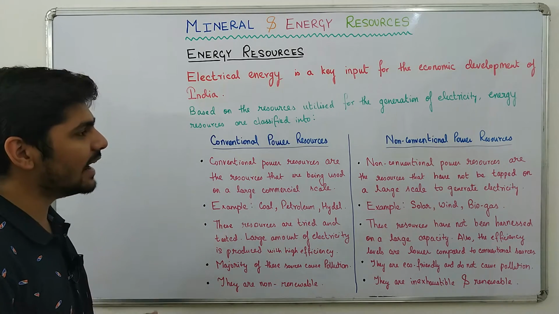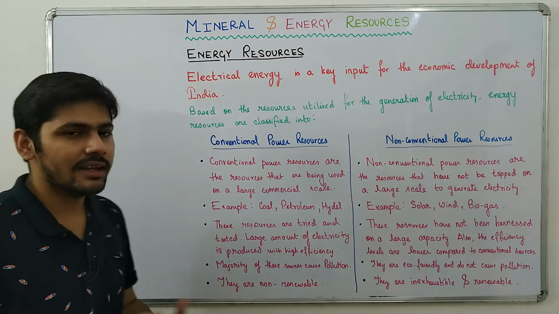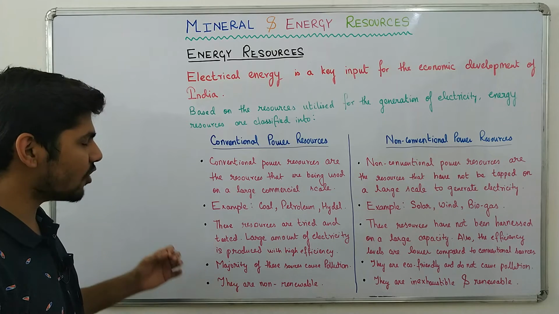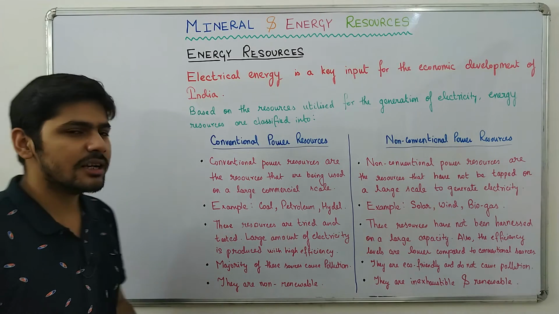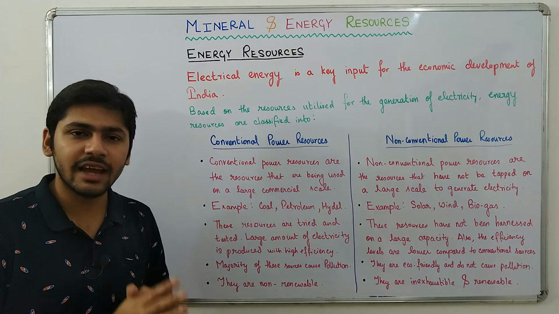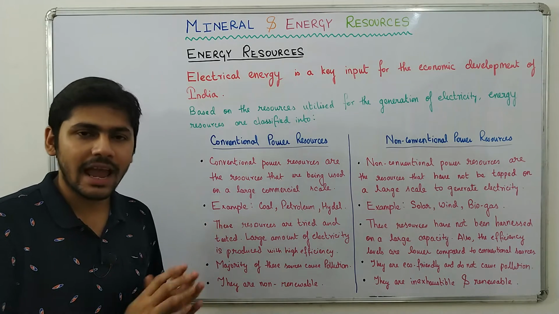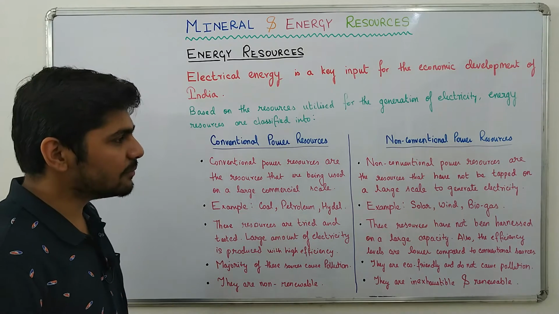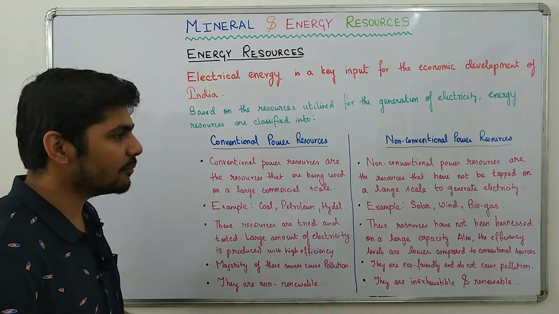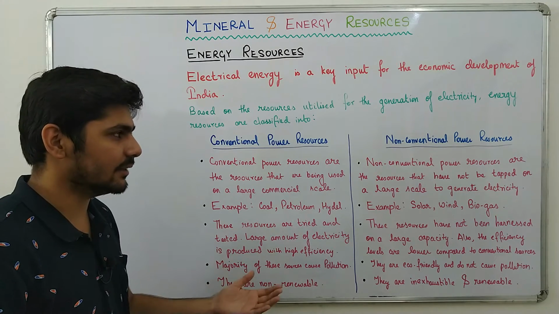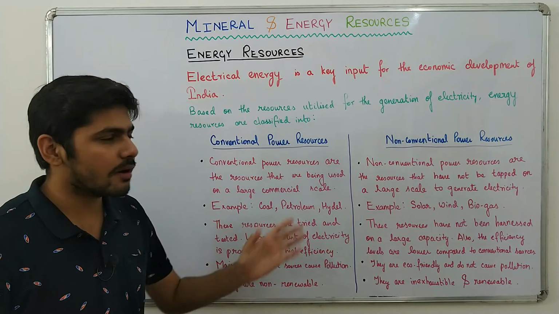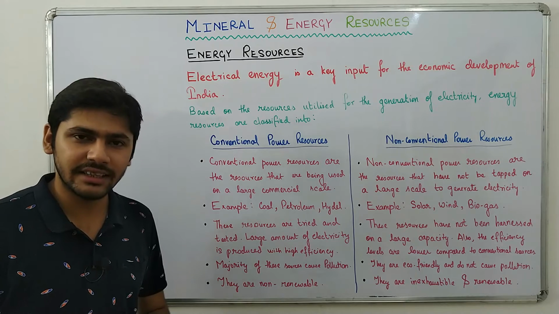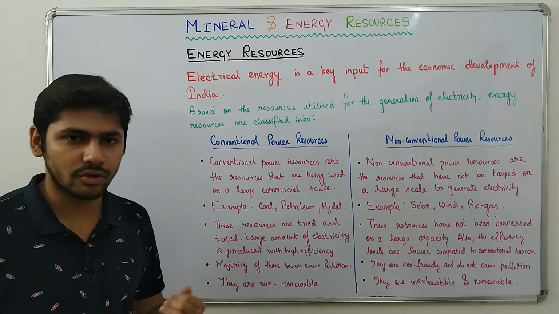Based on the resources utilized for the generation of electricity, energy resources are classified into two types, which are conventional power resources and non-conventional power resources. Let's talk about them. Conventional power resources are the resources that are being used on a large commercial scale. They are the power resources that we have been using for a long time now, and we use them to produce a large amount of electricity. Non-conventional power resources are the resources that have not been tapped on a large scale to generate electricity. We have been using them for a few decades now, but we are not able to produce a large amount of electricity with their help.